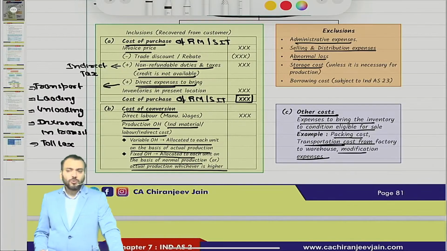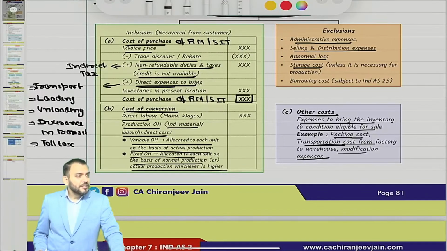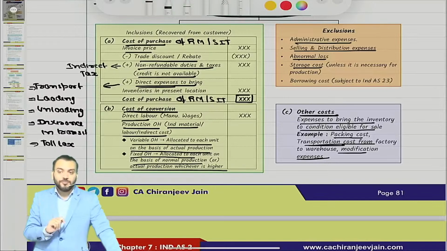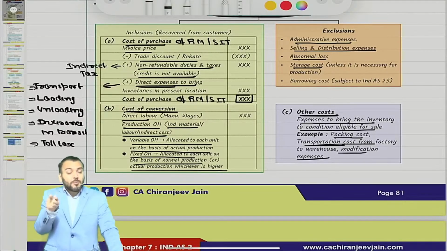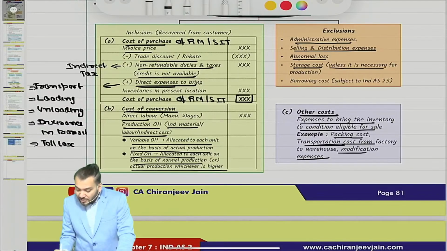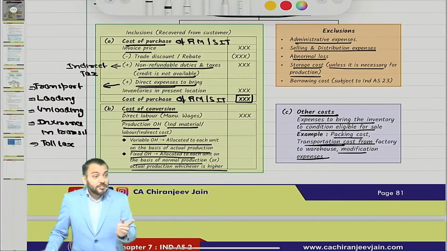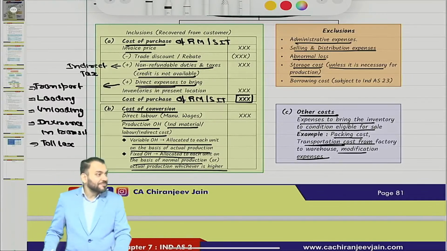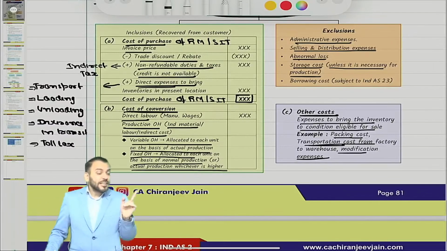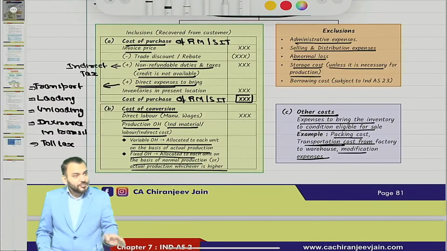Storage cost. Storage cost means the cost to store the inventory. And they say storage cost will be included if it is necessary for production. It means if it is not necessary for production, it will not be included. Can I say storage cost of raw material will be included, but storage cost of finished goods will not be included, because once production is completed it is ready for sale, and then you are storing it, so that is not a part of production expenses and will not be included in cost price. Understood?